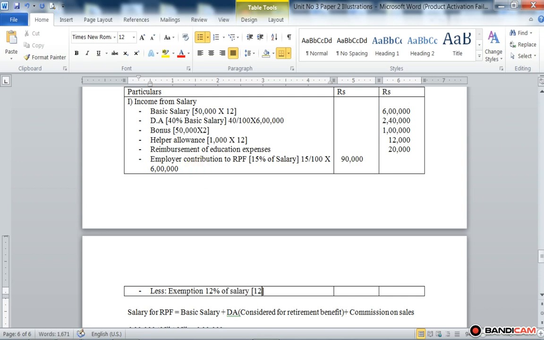So 12 divided by 15 multiplied by 6 lakh, amounting to rupees 72,000.